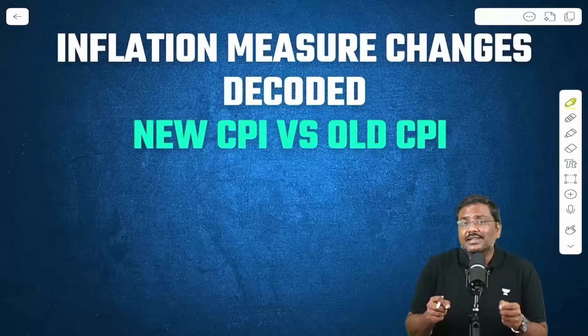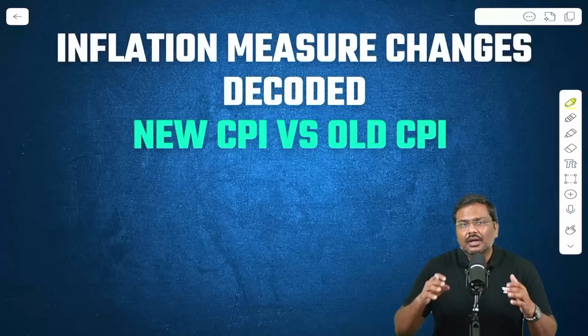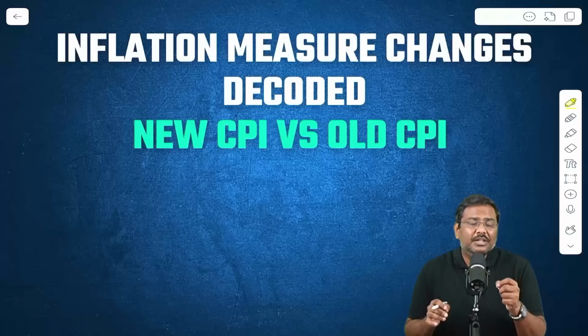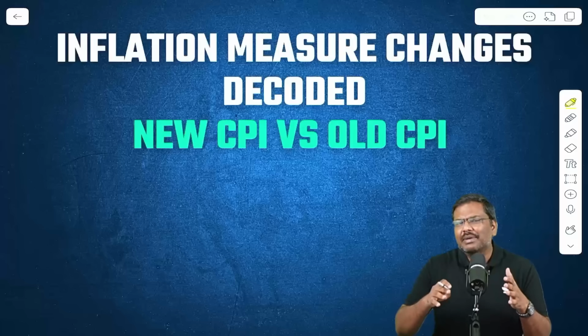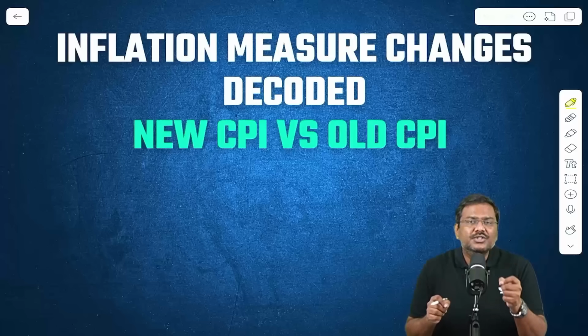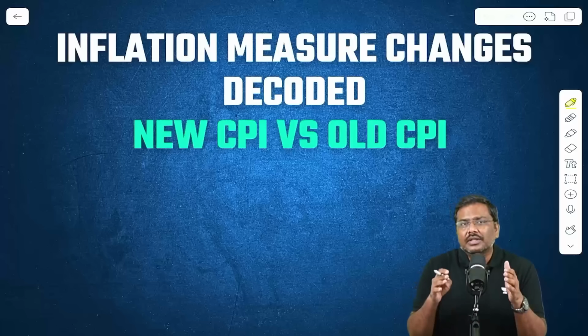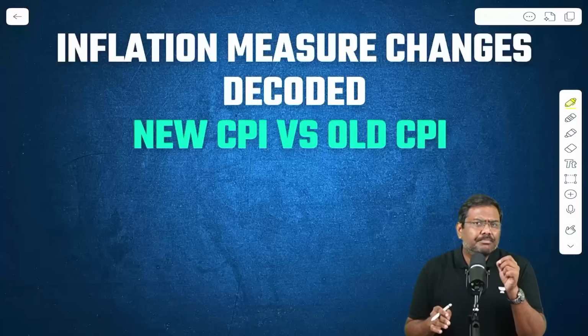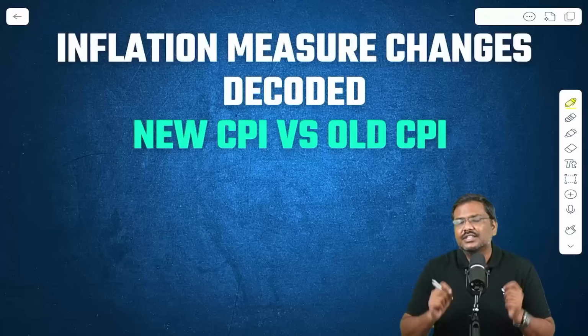The Ministry of Statistics and Program Implementation has announced that they will be changing the base year as well as the methodology to calculate consumer price index or retail inflation. What are the important changes? And more importantly, what are the likely implications on the policy making? Let's decode all of this in this video.